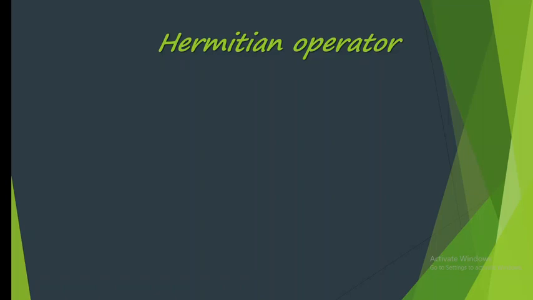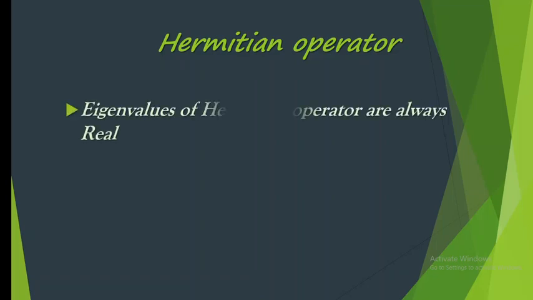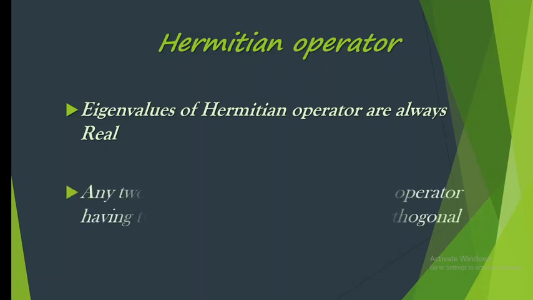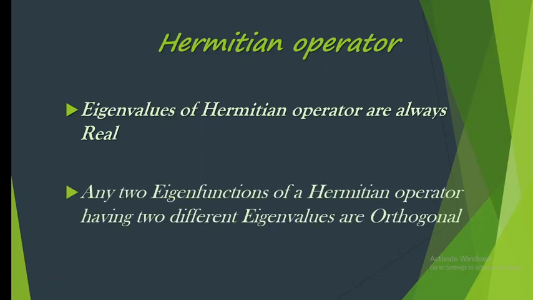So what is the use of a Hermitian operator? A Hermitian operator plays an integral, very important role in quantum mechanics due to two properties. First, their eigenvalues are always real. This is important because their eigenvalues correspond to the physical properties of a system, which cannot be imaginary or complex. It has to be real. And the second property is that their eigenfunctions are orthonormal, which greatly simplifies many quantum mechanical problems. So this is the use of a Hermitian operator.